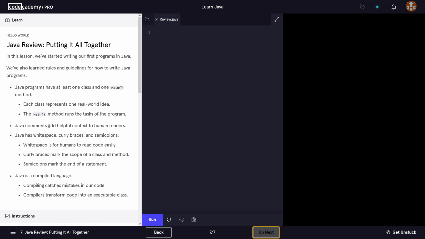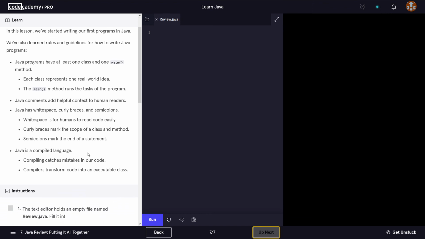Java comments add helpful context to human readers. Java has whitespace, curly braces, and semicolons. Whitespace is for humans to read code easily. Curly braces mark the scope of a class and method. Semicolons mark the end of a statement. Java is a compiled language, and the compiling catches mistakes in our code, and compilers transform the code into an